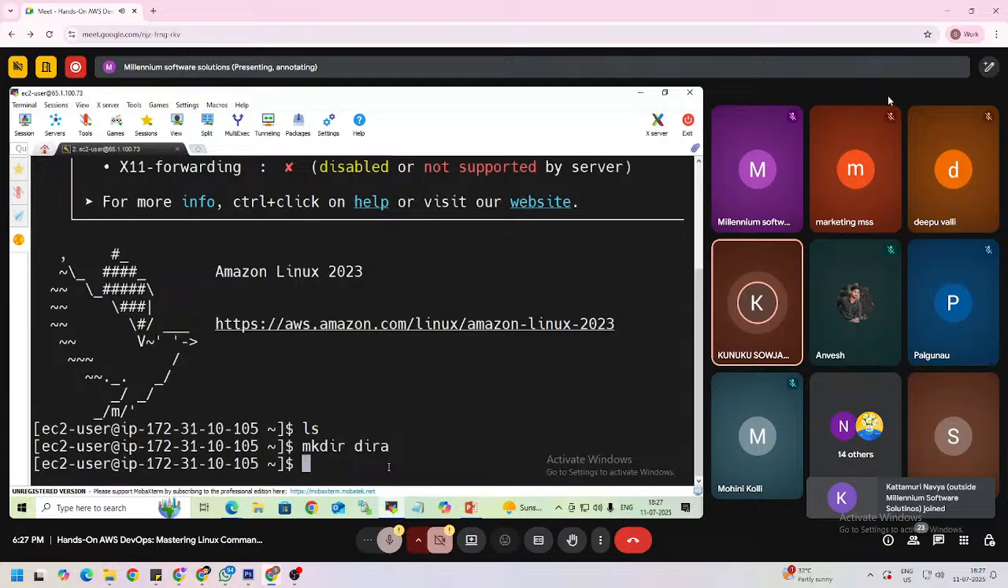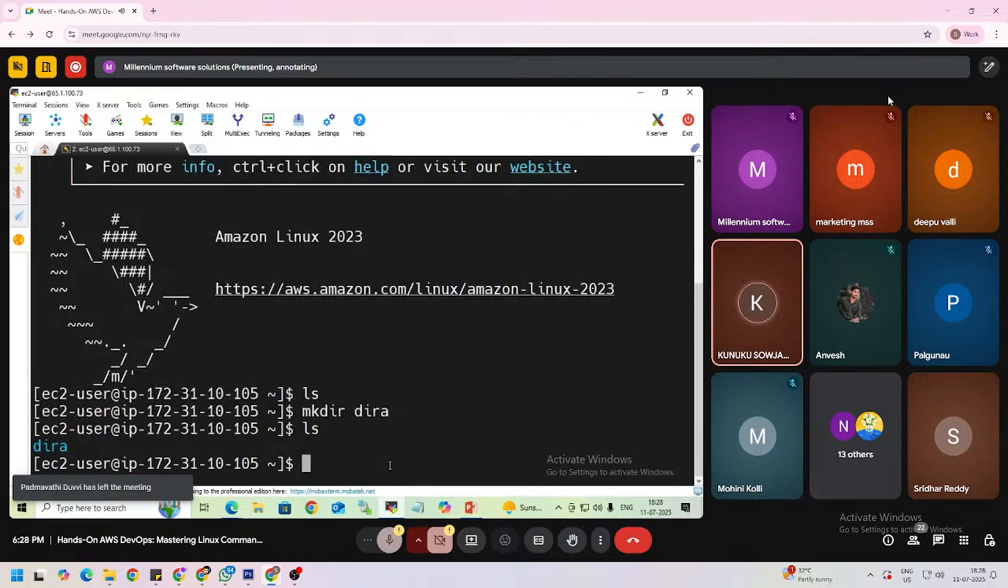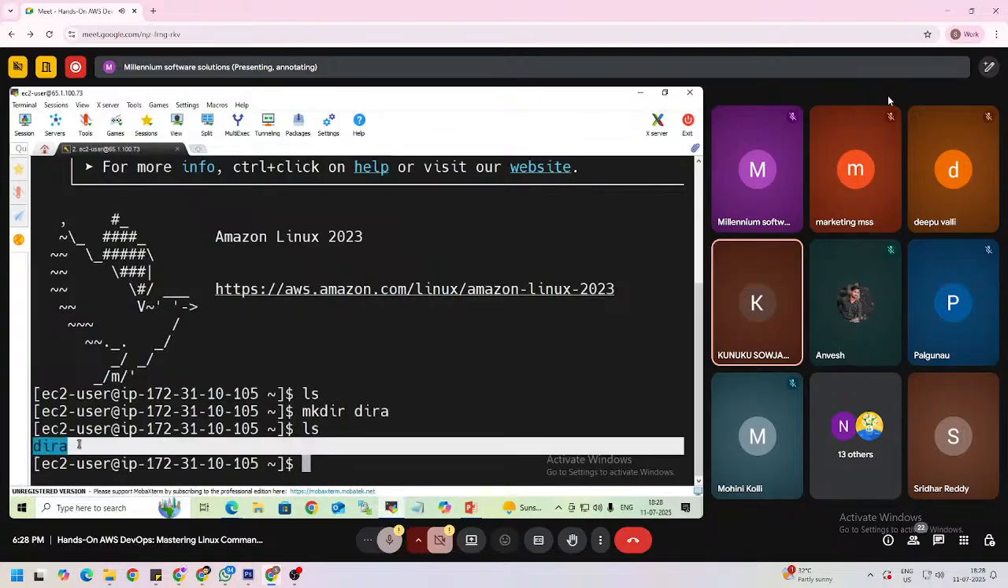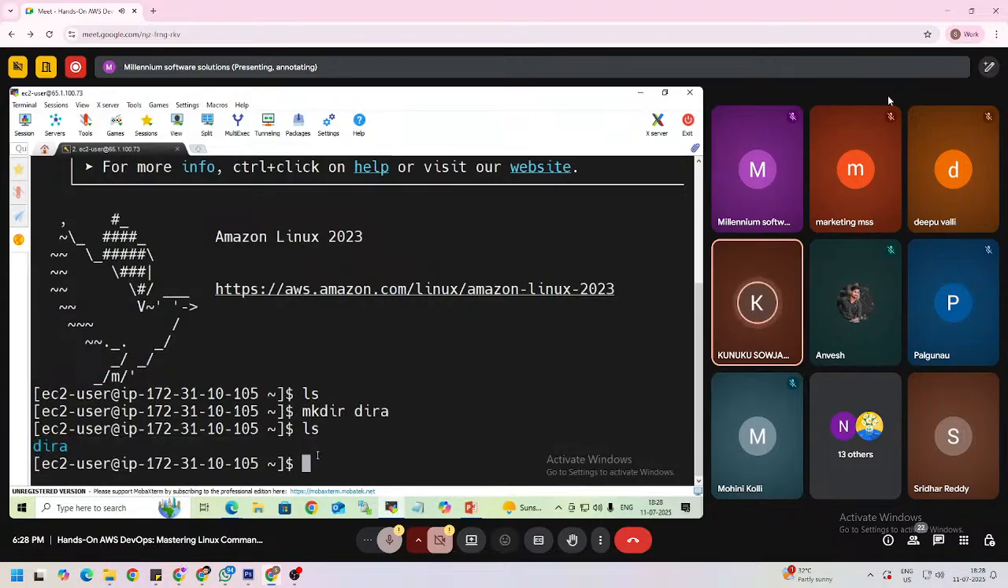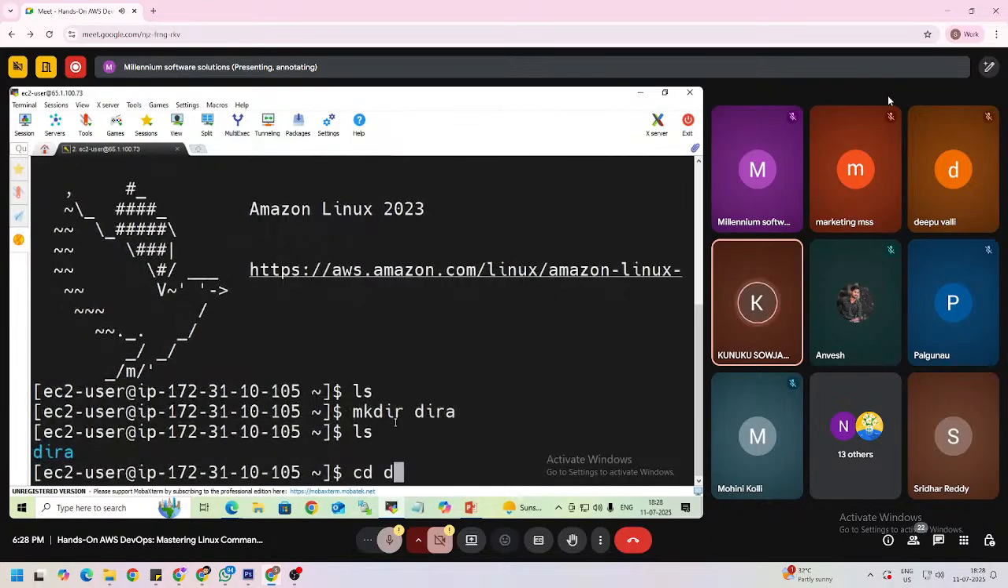How do we know that the directory was created? Use ls. ls means list. If you want to list or see what is there in this server, you need to use ls. Then press enter. So directory A got created, right? And the next is cd. cd is used to go inside that directory. Give cd, meaning change directory, and then give the directory name. So cd space directory A is used to go inside directory A.